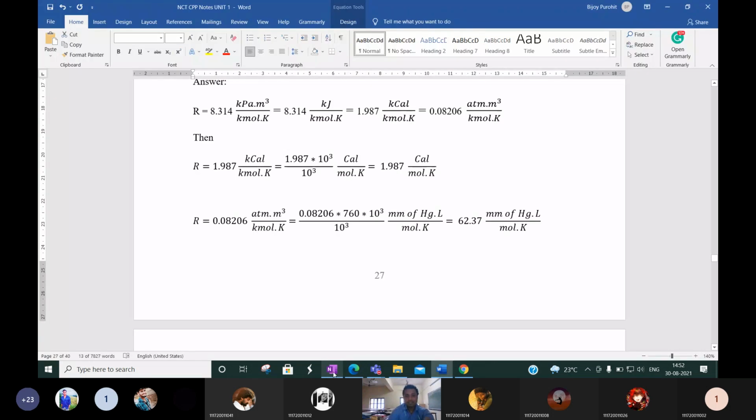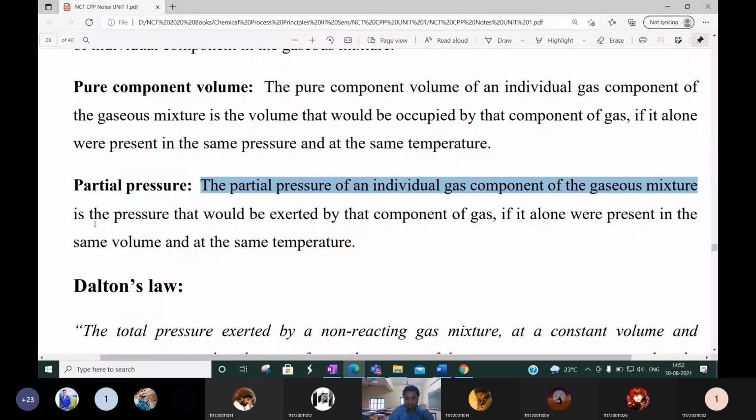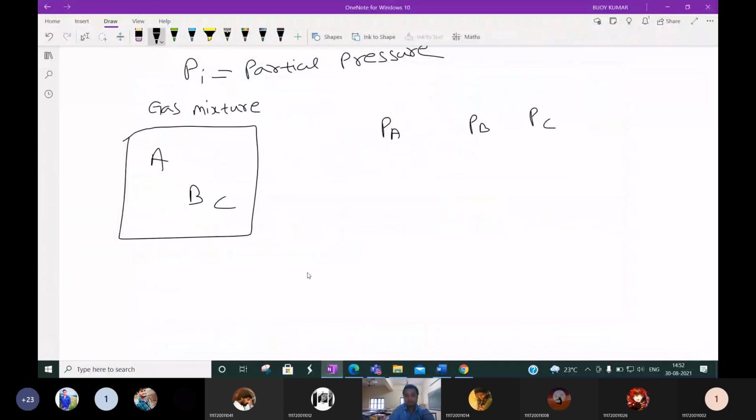That will be the same as the pressure that would be exerted by that component of gas if it were present alone at the same volume and same temperature. Suppose this volume is V, temperature is T, and mass is M for this mixture. And it is asked, what is the partial pressure?